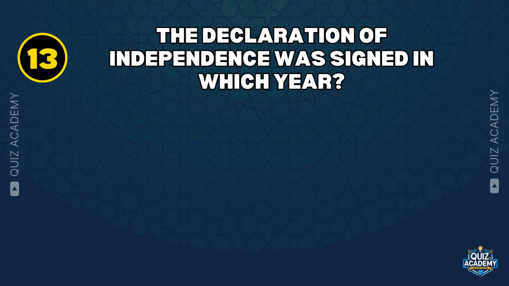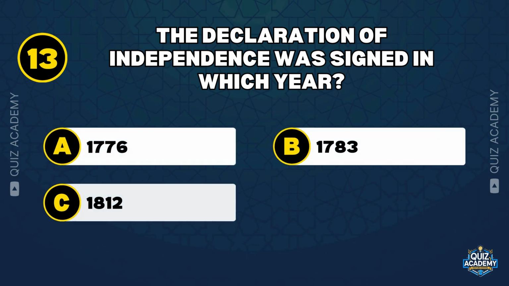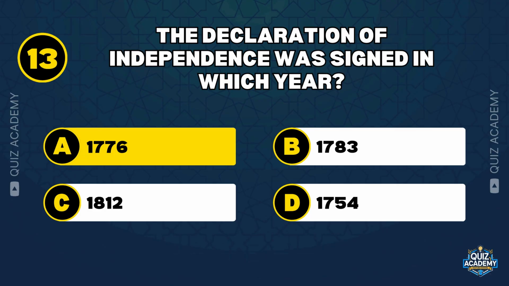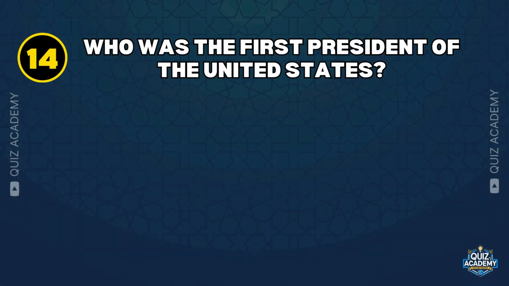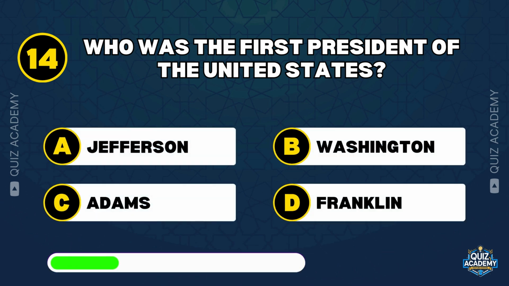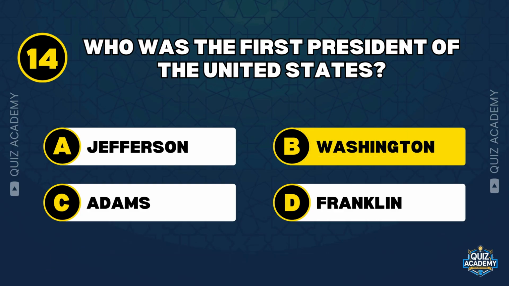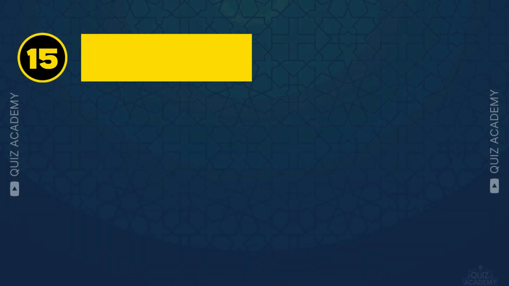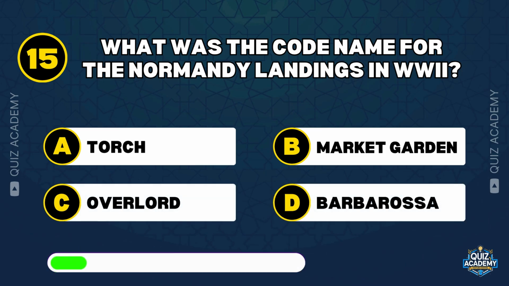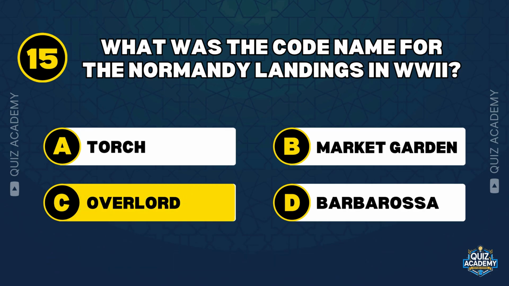The Declaration of Independence was signed in which year? 1776. Who was the first president of the United States? Washington. What was the code name for the Normandy landings in World War II? Overlord.